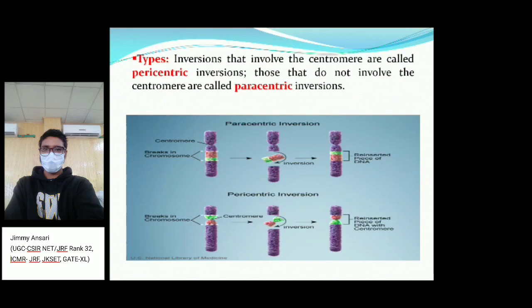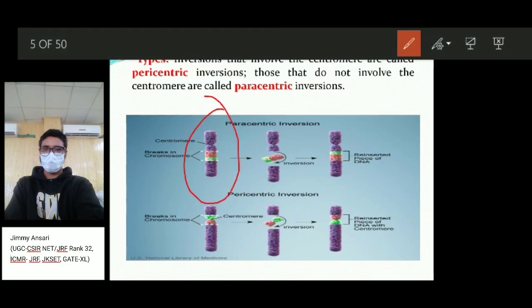So, the types of inversion. Types of inversion are defined on the basis of the involvement of their centromeres. This is the gene, this is the chromosome, and this is the centromere. Chromosome structure is always like this, and this is the centromere. If the inversion involves the centromere, we call it pericentric. And if there is no involvement of the centromere, then we call this type of inversion paracentric inversion.